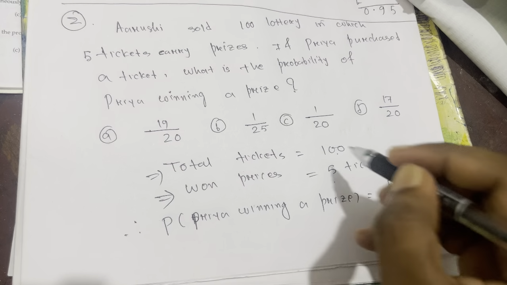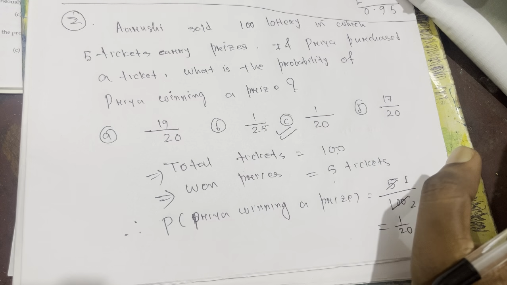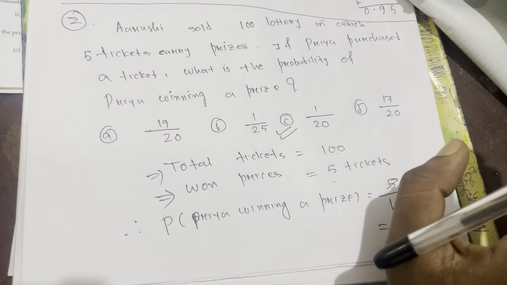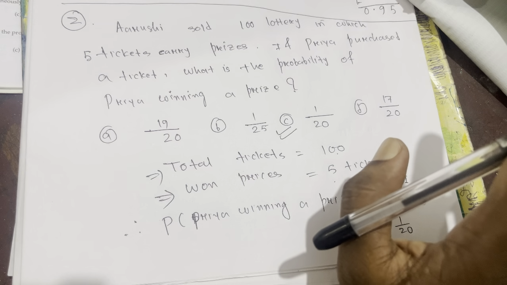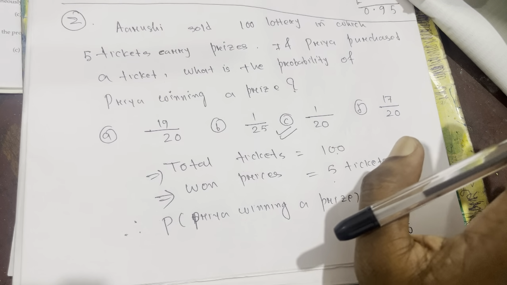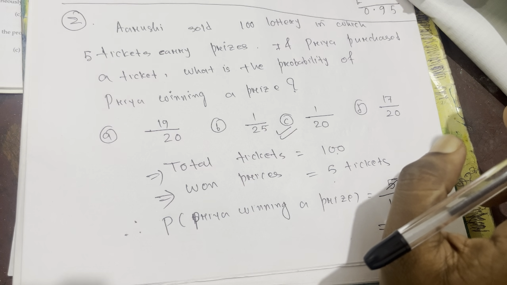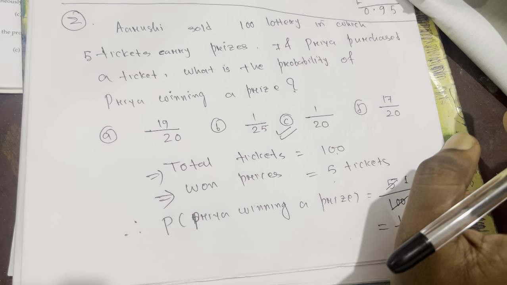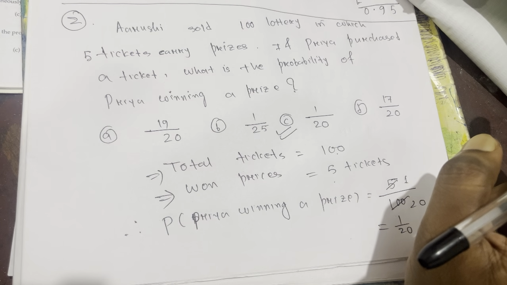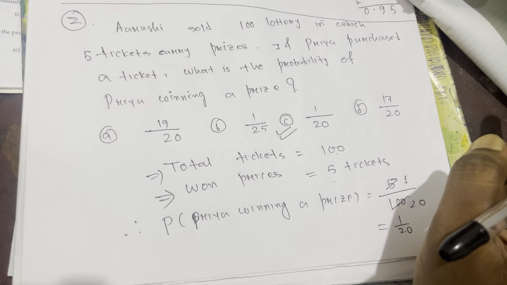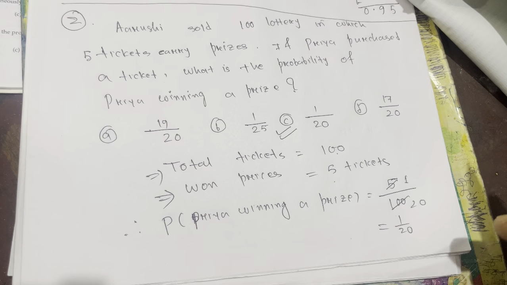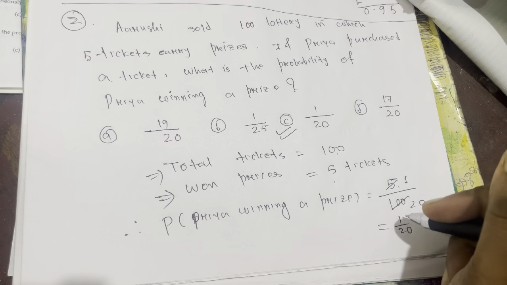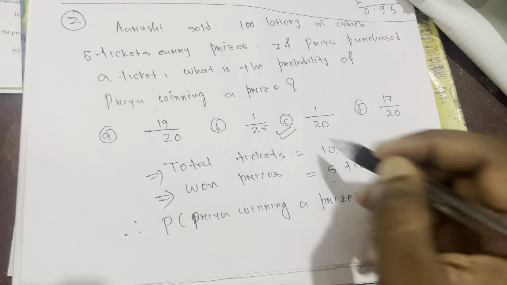Which option will be correct? Option C is correct. I think you understand: out of 100, there are chances to win with 5 tickets. Out of 100, only 5 prizes are there. You can think like that also. Only 5 people got the prize, only 5 tickets carry the prize. So 5 out of 100, because I want to find the prize. There are 5 chances to win, so the probability of Priya winning a prize is equal to 5 by 100. Cutting both numbers by 5, the answer will be 1 by 20. That's why option C is correct.